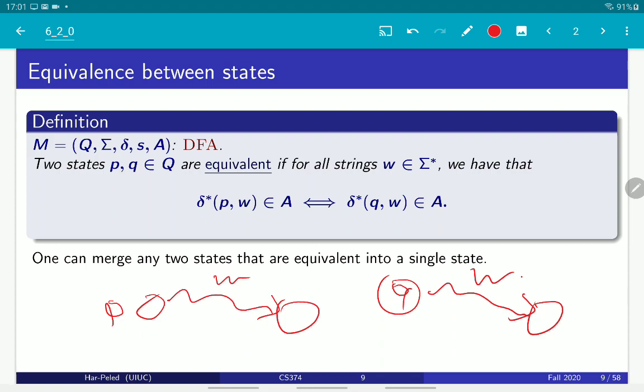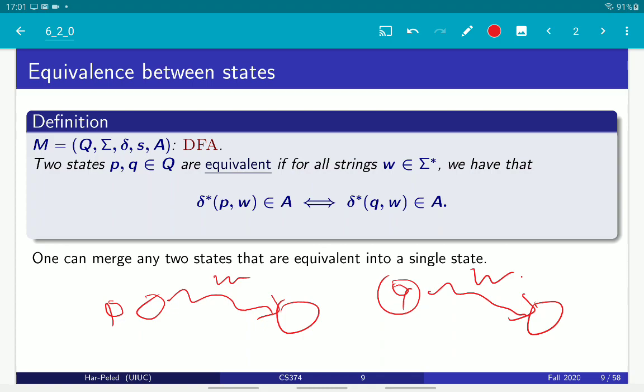What it really says is that P and Q are functionally indistinguishable in how they behave. If all you know is whether the state they arrive at with a string is accepting or not accepting, those two states look completely equivalent. So we define them as equivalent.